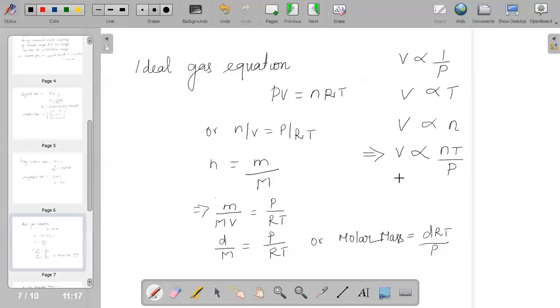So, the other way, it becomes PV is directly proportional to nT, and when you remove the proportionality symbol, we say it as PV is equal to nRT.